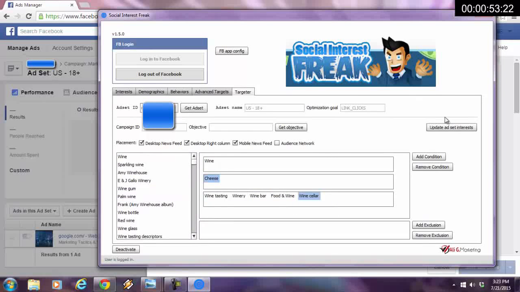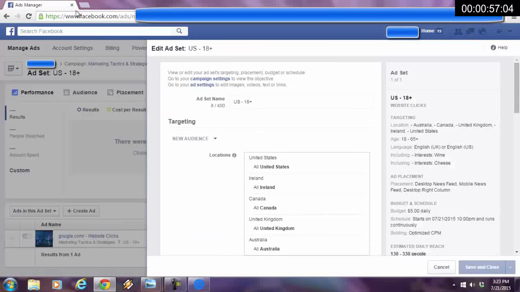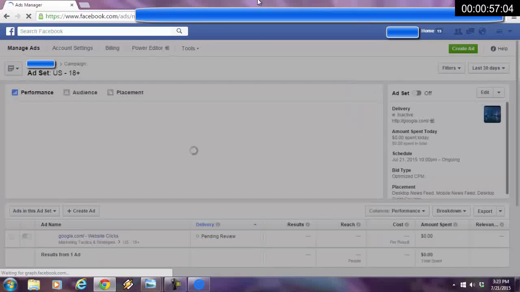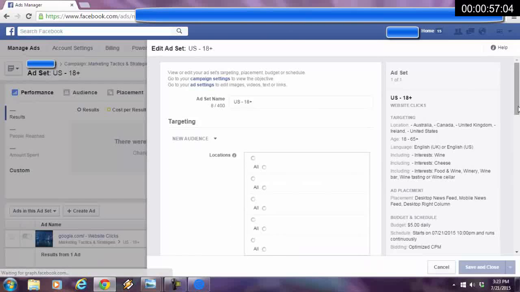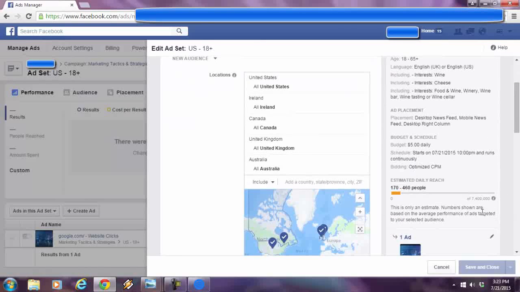I'm going to hit update ad set interest. Update was successful. Hopefully somebody timed me. That was all within 60 seconds. I'm going to hit refresh. And look at this audience size. It went down from 51 million people that Facebook said was targeted down to 7.4 million people.